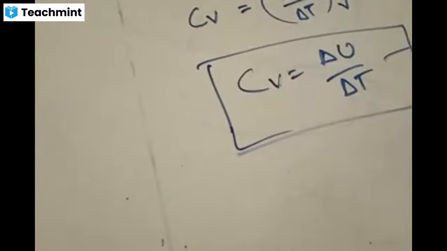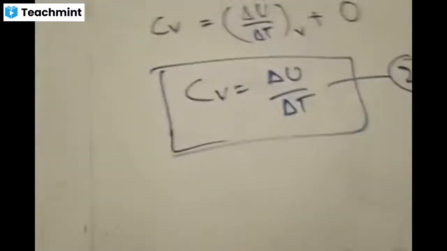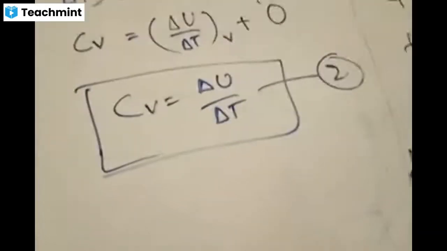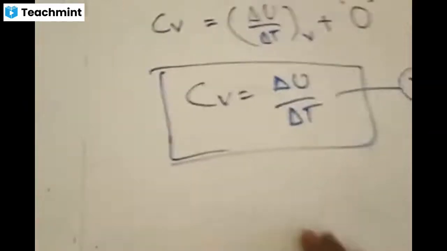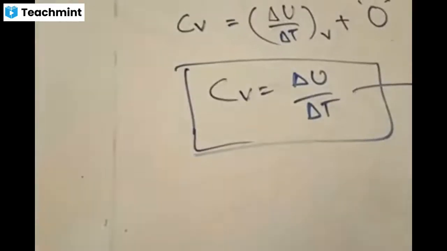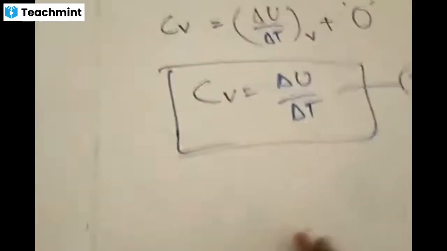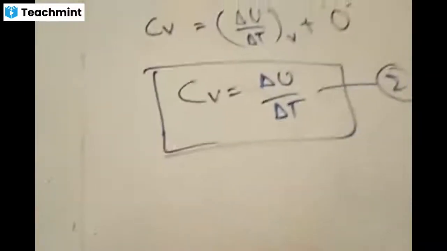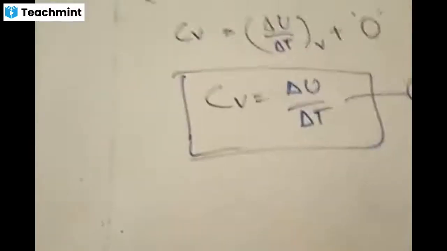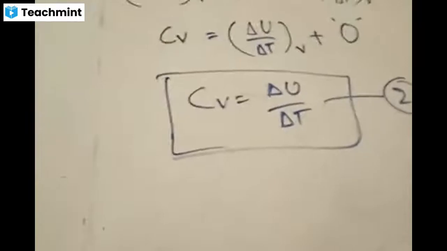Processes: a system can undergo change in terms of state variables. There are too many variables: pressure, volume, temperature, mass, and so on. Out of all these, we choose like this. We keep pressure constant and study the others. We keep volume constant and study the others. We keep temperature constant. By keeping one thing constant, we get different types of processes.